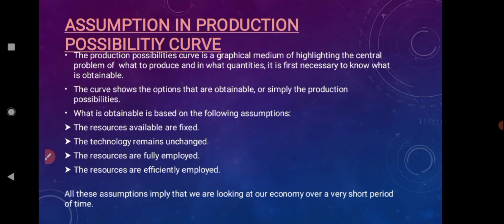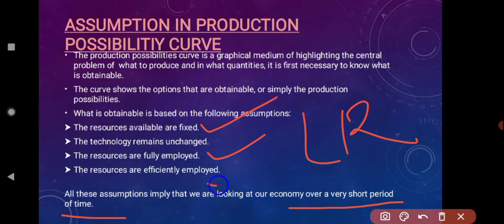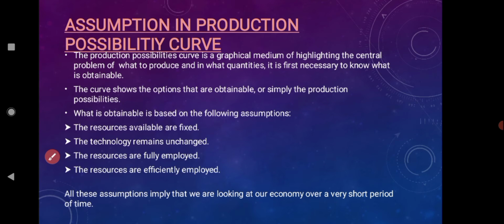We look at these assumptions in our economy over a short period of time, not in the long run. In the long run, what happens? Technology never remains unchanged, resources are never fixed. Due to various economic situations, resources are not fully employed or efficiently employed. So we are not assuming the economy in the long run, we are assuming it in a short period of time. Let us move further and understand the PPC curve with an example and production possibility schedule.